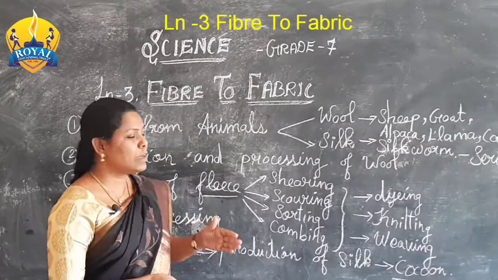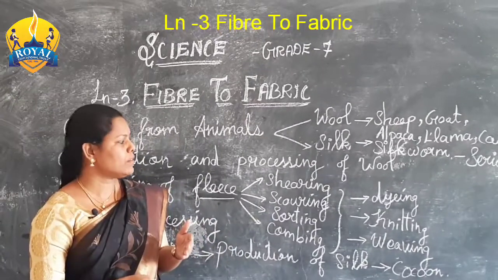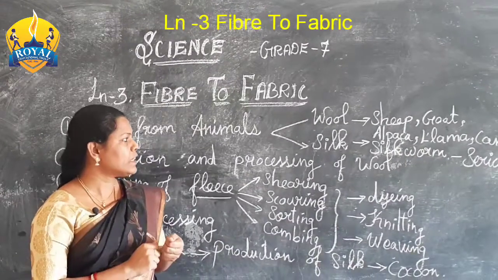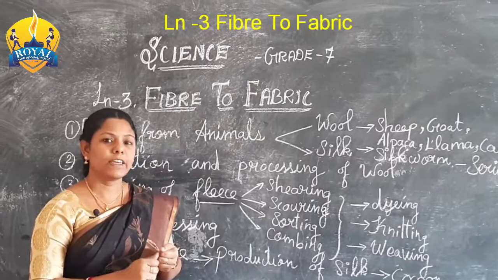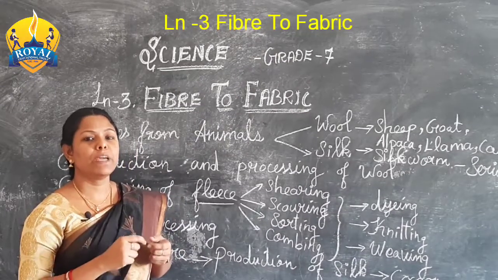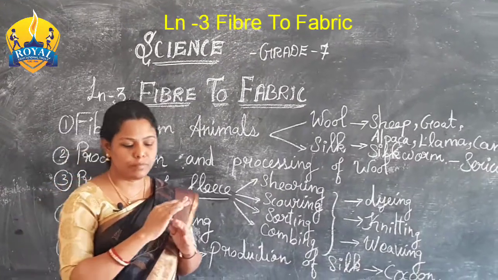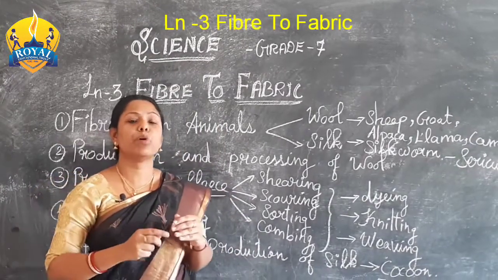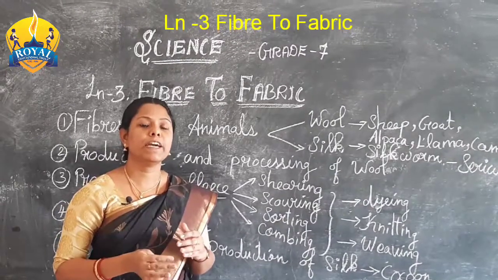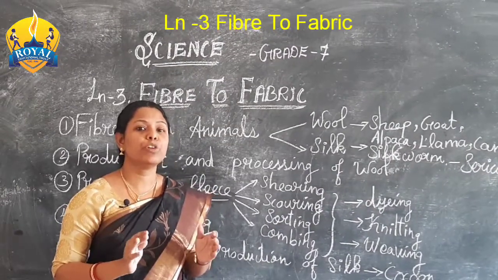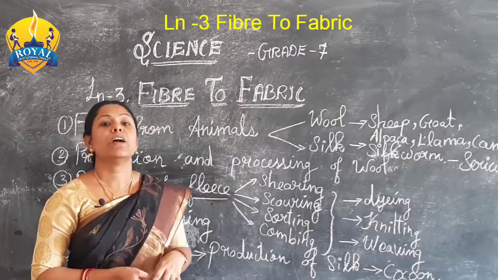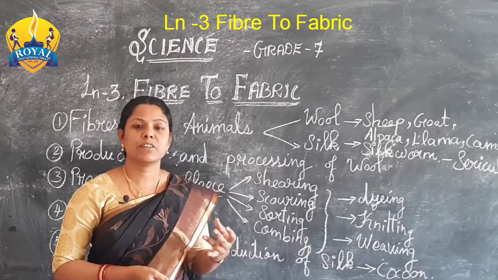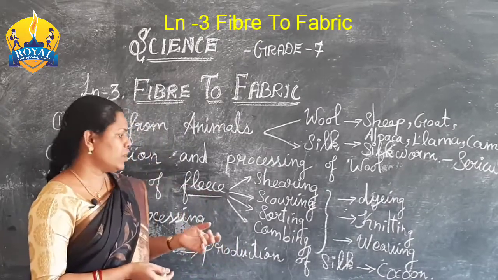Then they take the silk part and wash it thoroughly in clean water, and then it goes through some processing to make fiber. It goes to combing and is given different colors, which is called dyeing. Then it is made into fiber thread, and the thread goes to the weaving process. They make different colors and beautiful silk sarees. Not only silk sarees, they also weave silk skirts and silk shirts, like that.